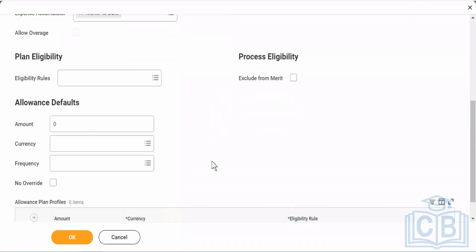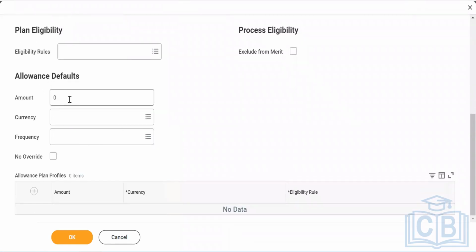Okay, now you see allowance default, where you want to give a specific number by default. Every month I am giving you some allowance by default. You don't need to raise any bill for that. That also is a possibility. Let's say there is an allowance called internet allowance. If you have an allowance plan which is by default, you don't need any bill for that.